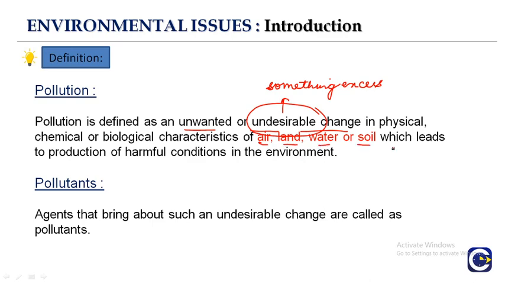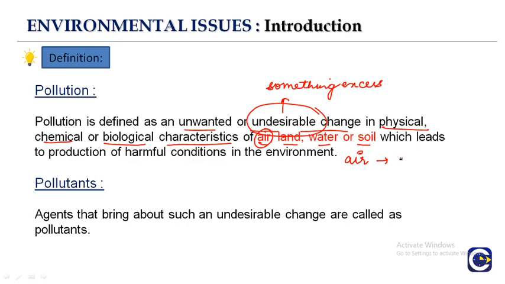So pollution is defined as an unwanted or undesirable change in the physical, chemical, or biological characteristics of air, land, water, soil. These all are natural resources. When we talk about air, there is a prevention act, right?